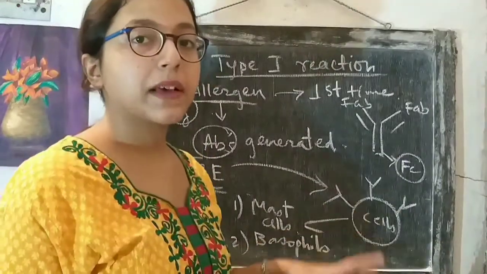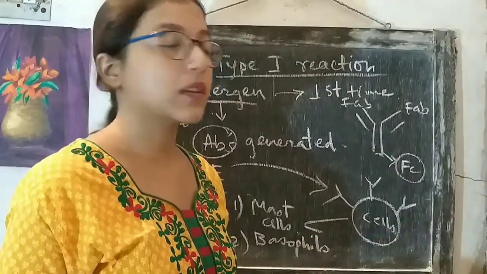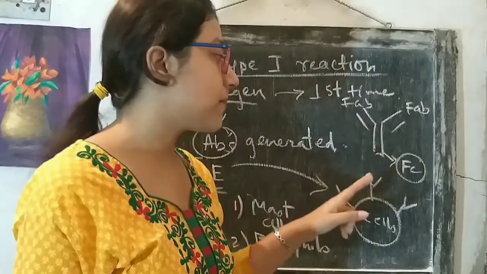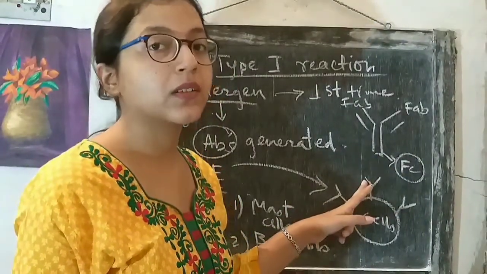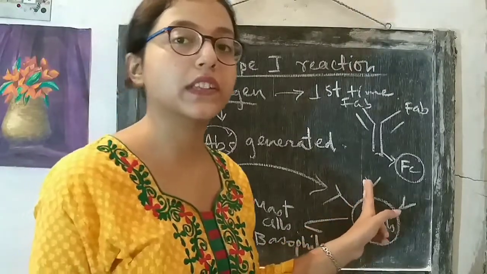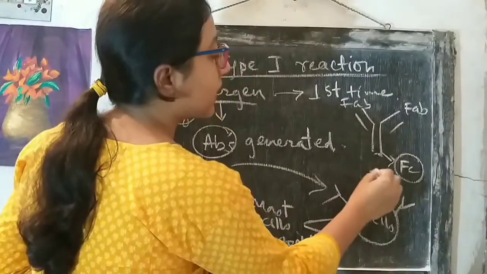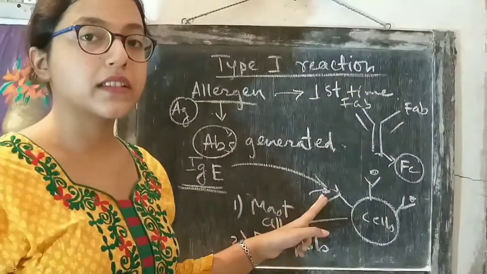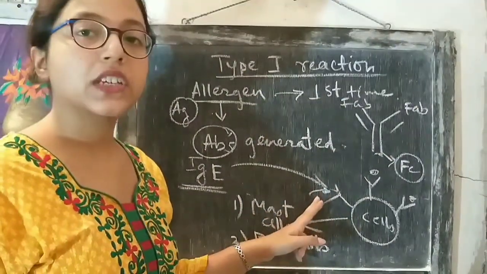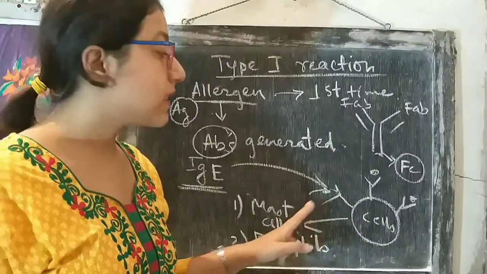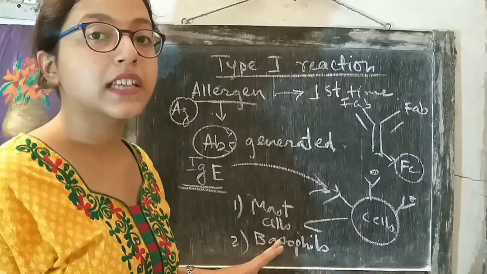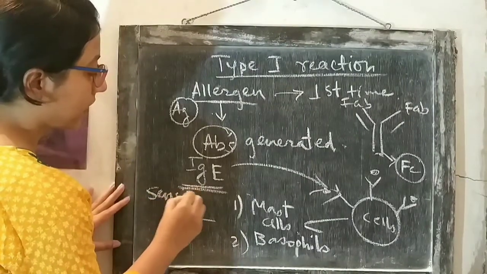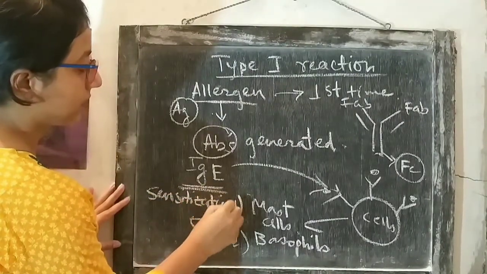The Fc portion of the IgE molecule comes and binds to these Fc receptors on the surface of mast cells and basophils. Once the IgE binds to these receptors, the mast cells and basophils are sensitized. So this will cause sensitization of mast cells and basophils.